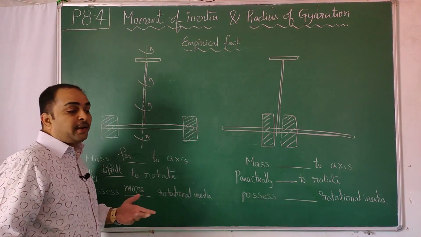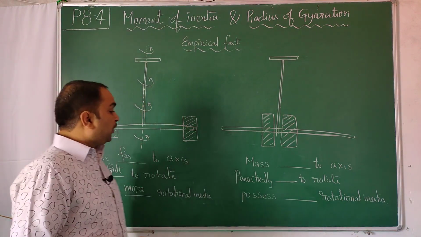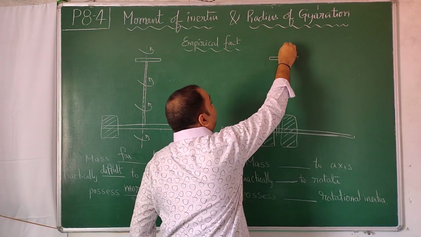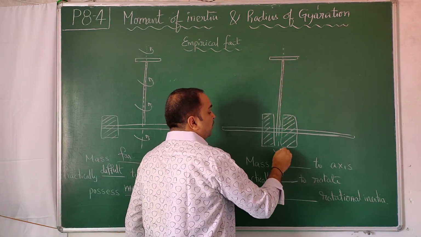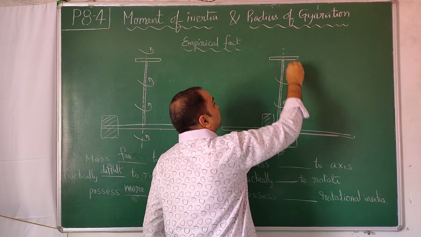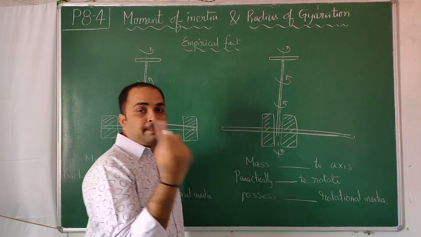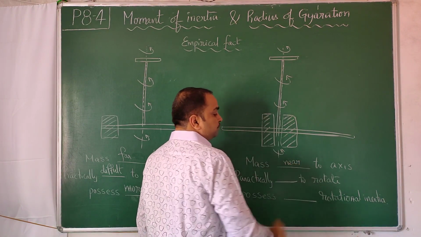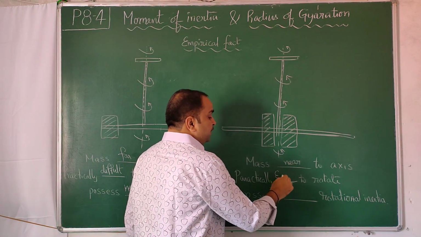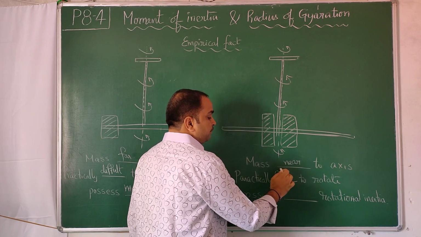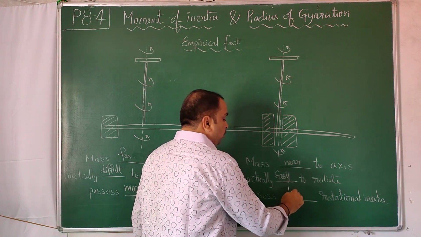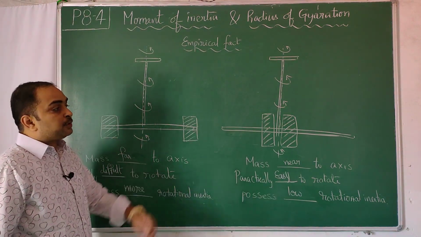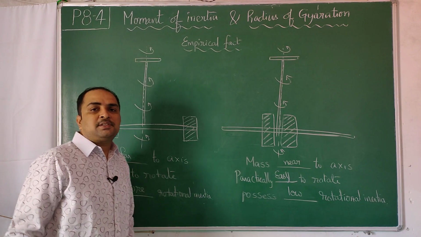Take any object available to you in the vicinity and try it. And if the heavy masses are nearer to the axis of rotation, and you rotate about this axis like this, you will feel that when mass is nearer to the axis, practically it is easy to rotate and it possesses low inertia of rotation. Here it possesses high rotational inertia, there it possesses low rotational inertia. This is a practical point.